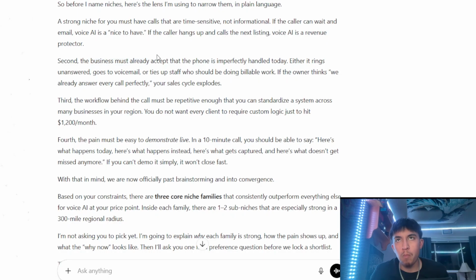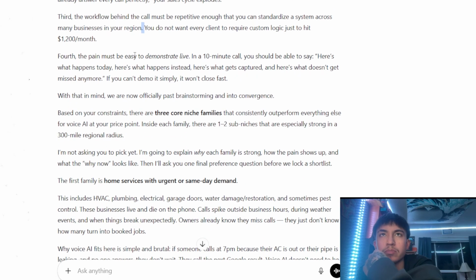The business must already accept that the phone is imperfectly handled today. Either it rings unanswered, goes to voicemail, or ties up staff who could be doing other billable work. If the owner thinks we already answer every call perfectly, your sales cycle explodes. Third, the workflow behind the call must be repetitive enough that you can standardize that system across many businesses in your region. That's also a really, really good point right here.